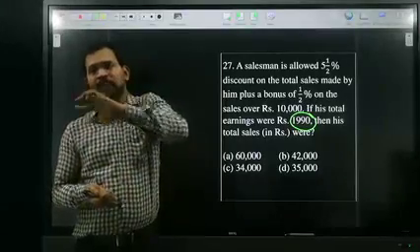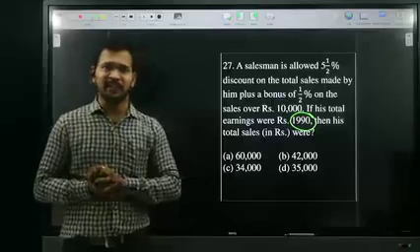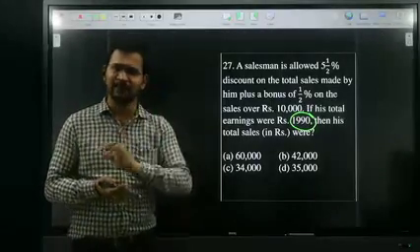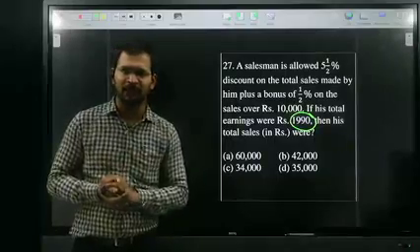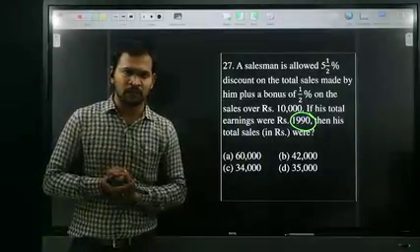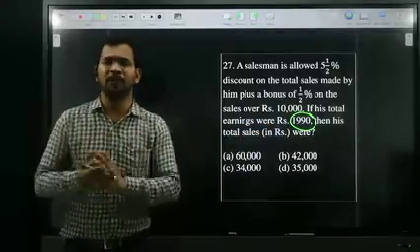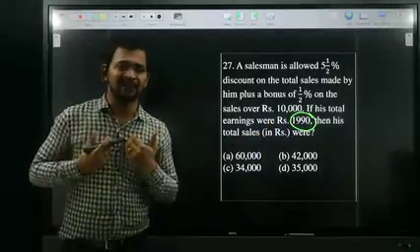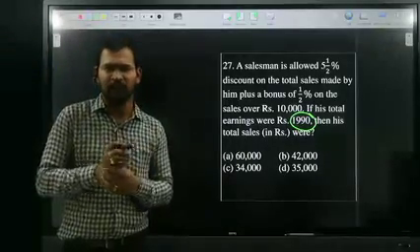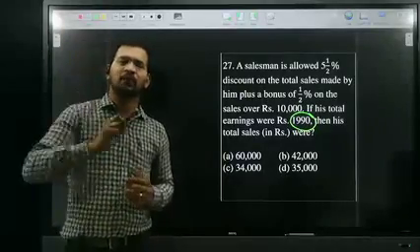That 1440 is the profit beyond 10,000 sales. Beyond 10,000 sales, your profit is 6%, apart from your regular 5.5%, 0.5% extra. So 6% is nothing but 1440. Then I need 100%. 6 times what gives 1440? 240 times. So 100% is 240 times 100, which is 24,000. Beyond 10,000, your sales are 24,000.